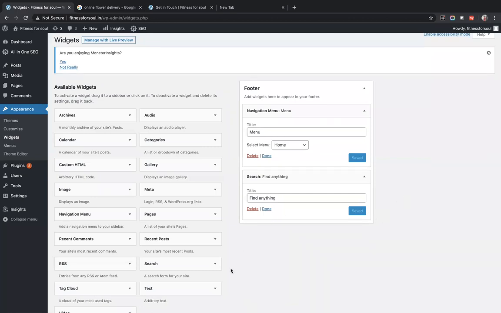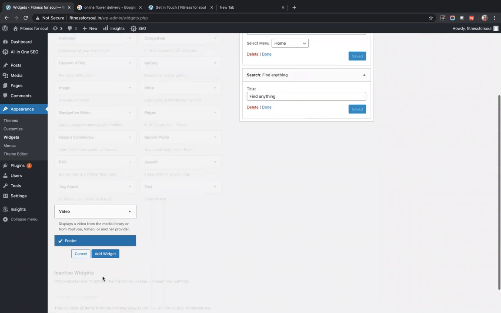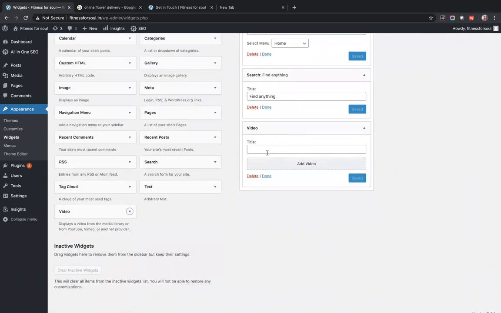Okay, let's save these two. Anything else that I can add? We can add a widget for video. Click on this, add widget. It will ask you for a title, and for a YouTube video link, or you can upload a video. Both work. Currently I do not have it, so I'll remove it.